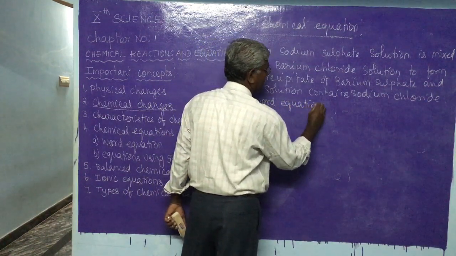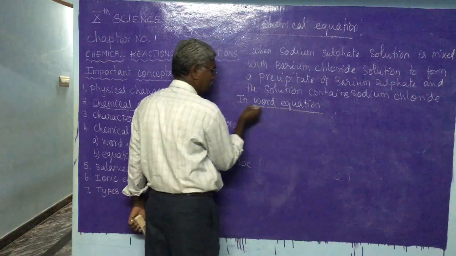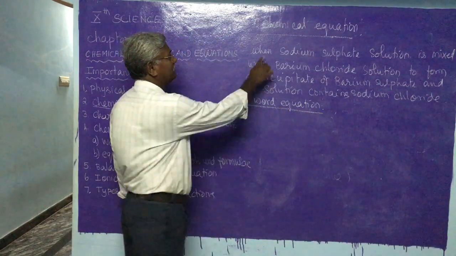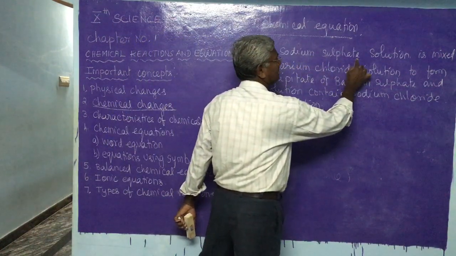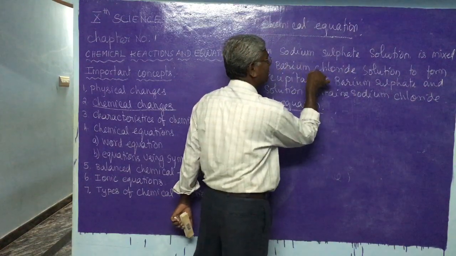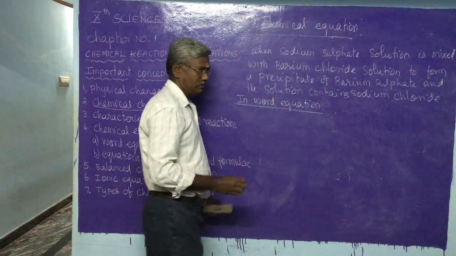In the word equation, we have taken first sodium sulfate, and that is mixed with barium chloride. That is the chemical change.